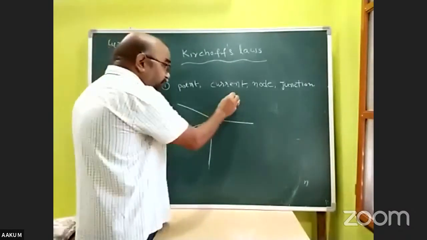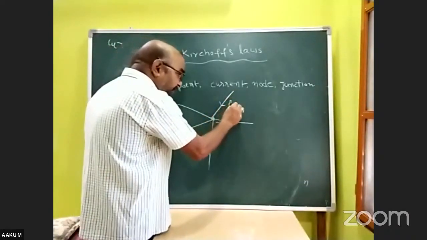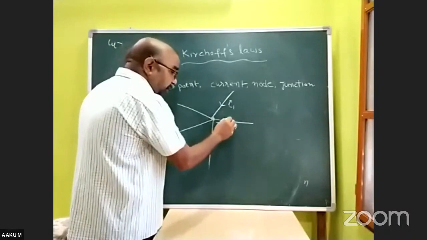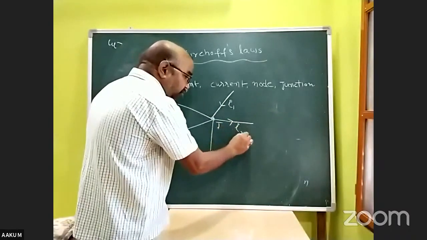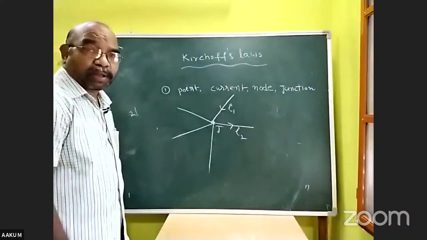To this junction, a current I1 is coming. From this junction J, current I2 is going away.